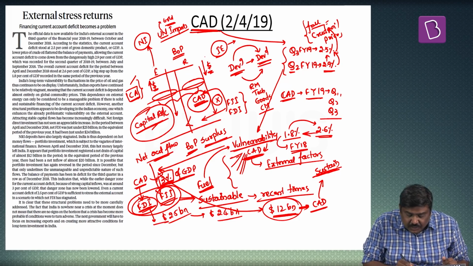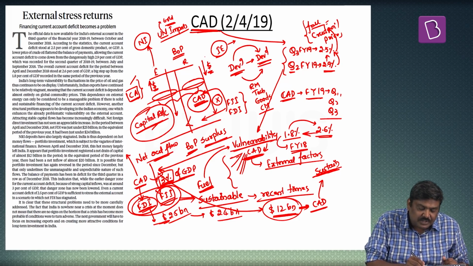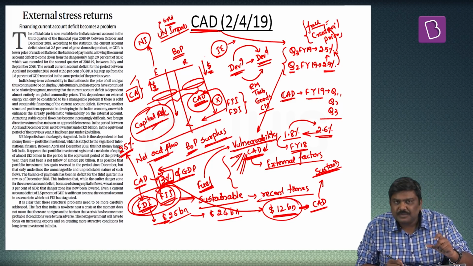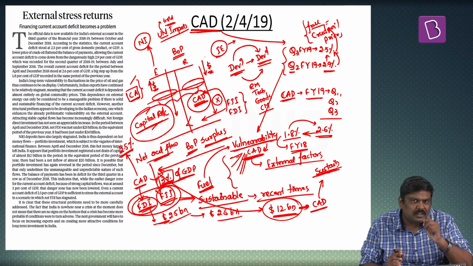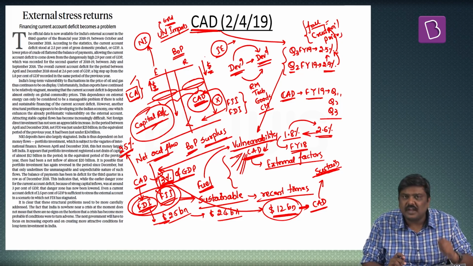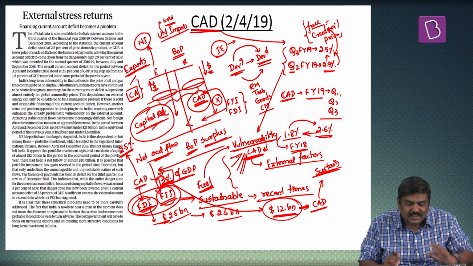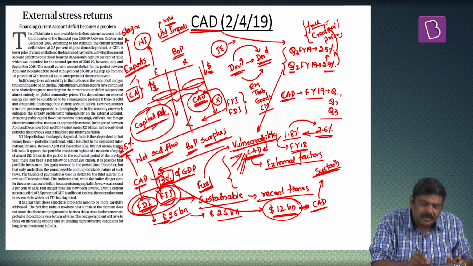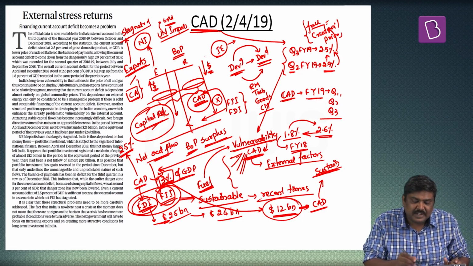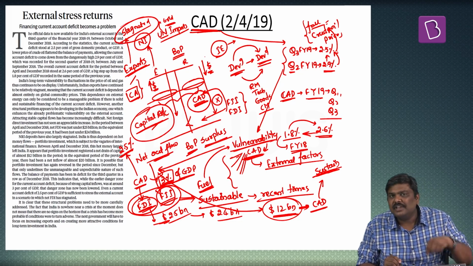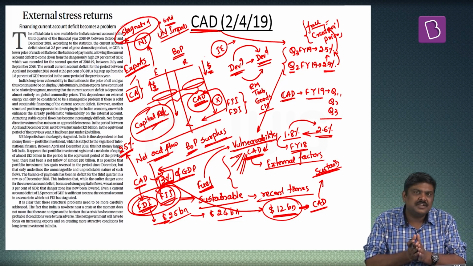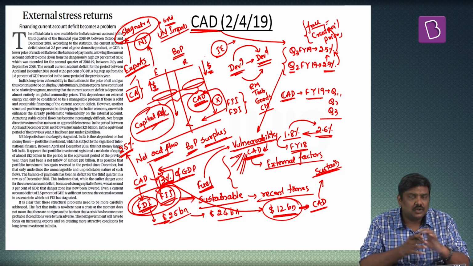But because of these two issues, you can basically reduce this particular CAD or sustainable CAD to 2.5%. Apart from this, this article also flags another very important parameter which is affecting CAD, that is the exports. Indian exports in the recent times have got stagnated, and in the coming days, again it is expected that there will be certain impact on the exports because various international agencies have already stated that the global growth in the